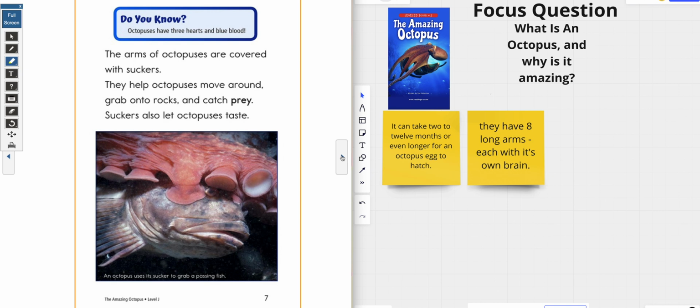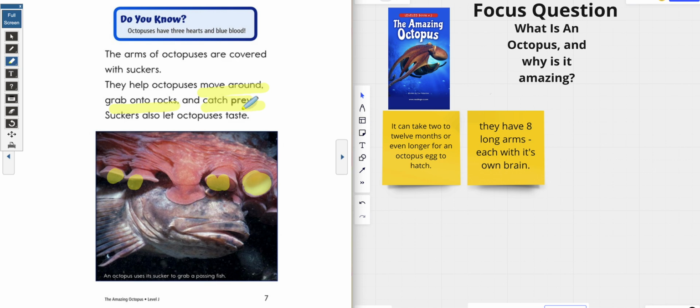Oh no, there's more. The arms of the octopus are covered with suckers. They help octopuses move around, grab onto rocks, and catch prey. Suckers also let octopuses taste. I'm going to highlight that because guess what? These are my suckers right here. And these are on the end of the arms. Okay? And those suckers help the octopus move around, grab onto rocks, catch the prey.